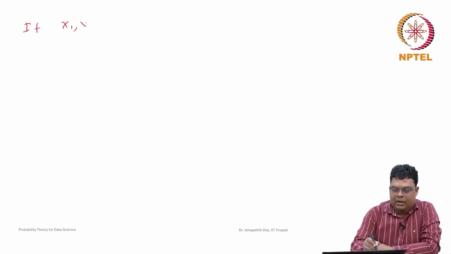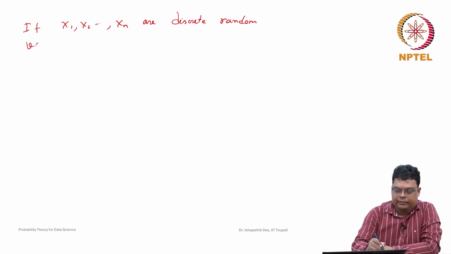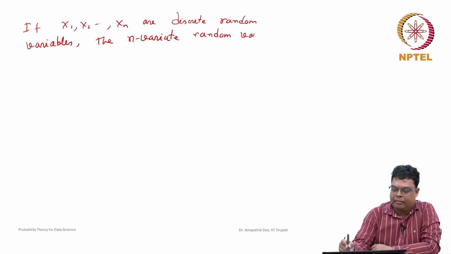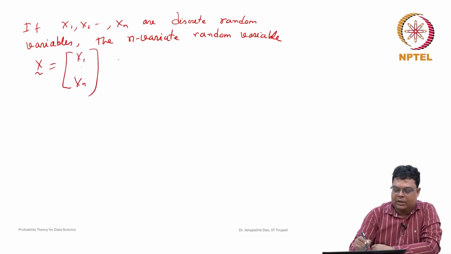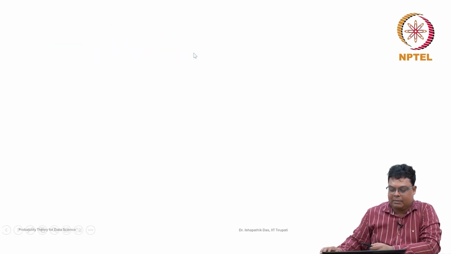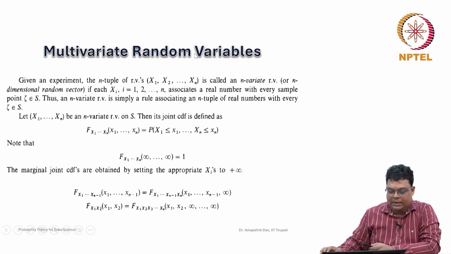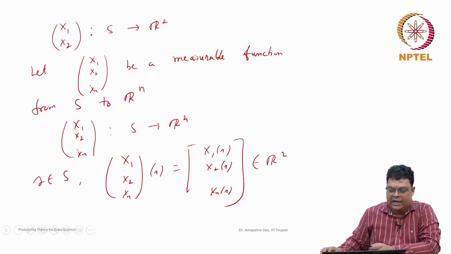Sometimes we give it the name n-dimensional random variable or n-dimensional random vector.